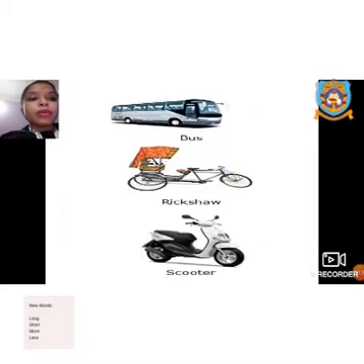All right, children, here I have taken a picture. At first you can see a bus, the second a rickshaw, and third a scooter. These are the three means of transport I have taken. Now suppose you have to go from one place to another place. Suppose you have to go from Guwahati to another place. Which one will you use?